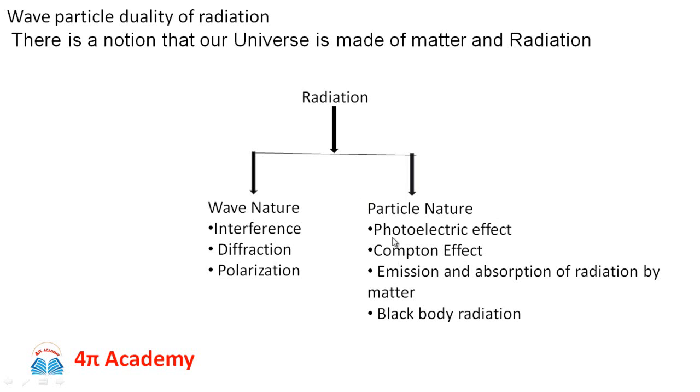Light no more behaves like a wave, but it behaves like a particle or a quantum of energy, a bundle or packet of energy having energy E equal to h nu. This is known as Planck's quantum hypothesis, where h is a universal constant known as Planck's constant and nu is the frequency of the photon.